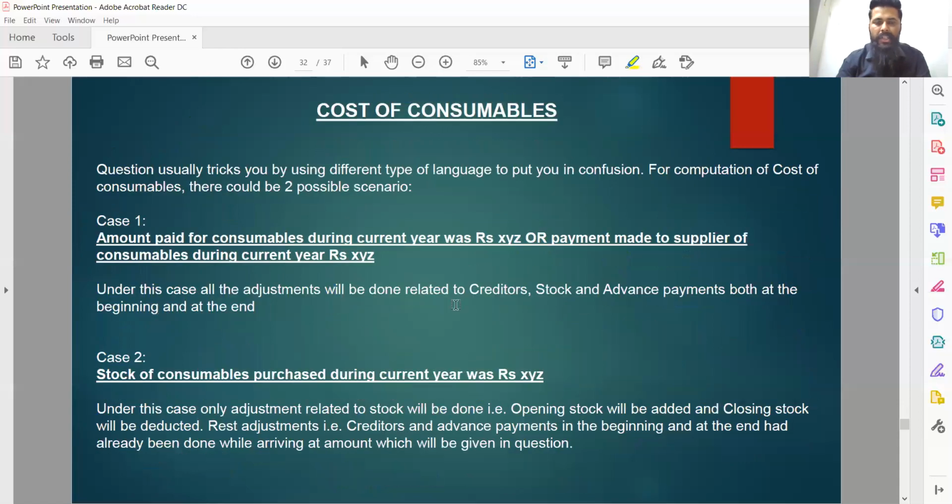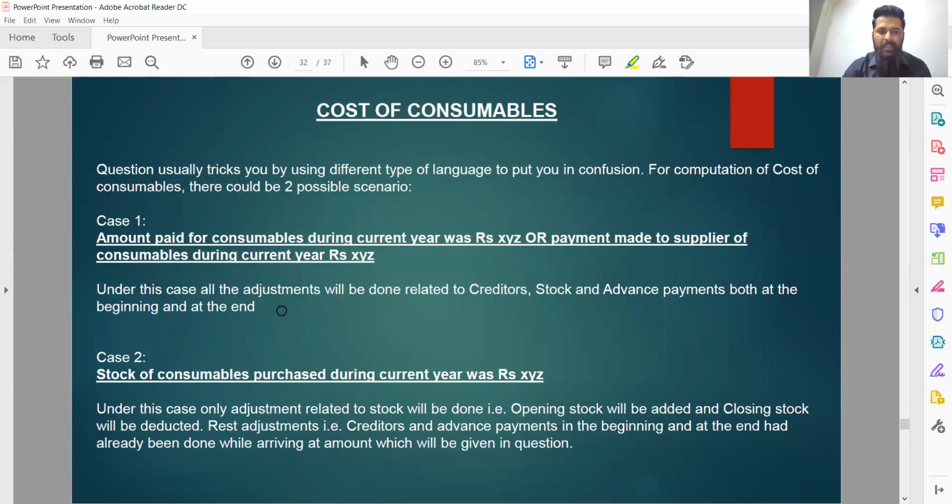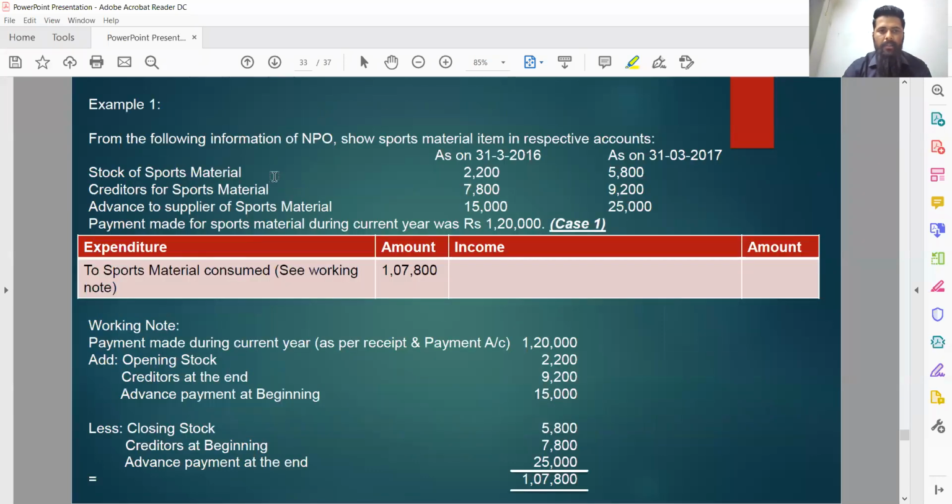So you have to be cautious while reading your question. So let's discuss these concepts with numerical examples. Let's move to example number 1, and the example number 1 will be focusing on case 1. That means we have to make adjustments for all those 6 things which we have studied. So the question states, from the following information of NPO, show sports material item in respective accounts.